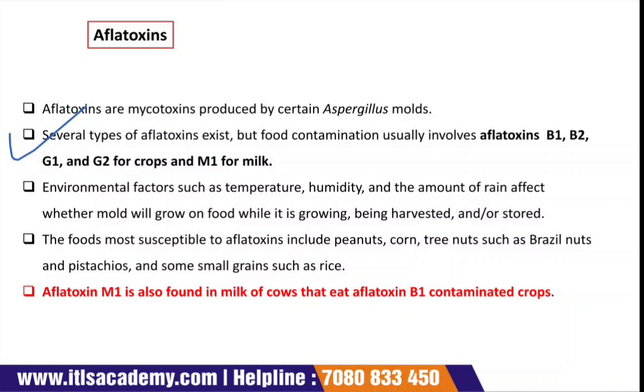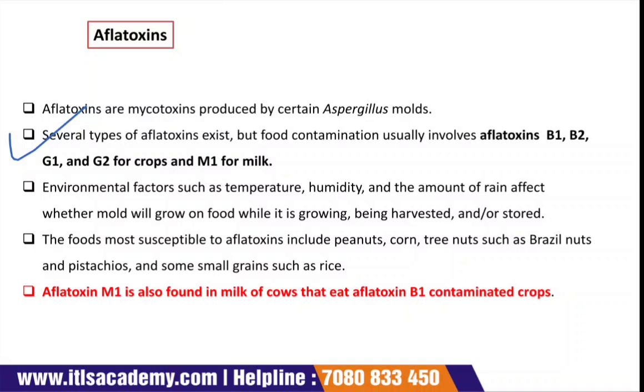One study shows corn is majorly affected by aflatoxins.